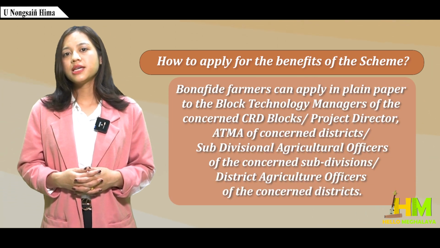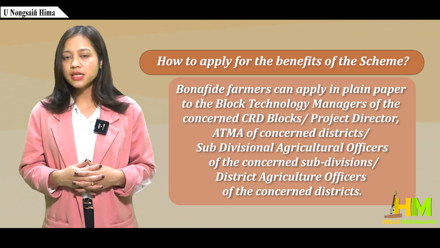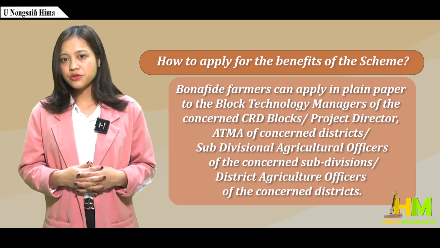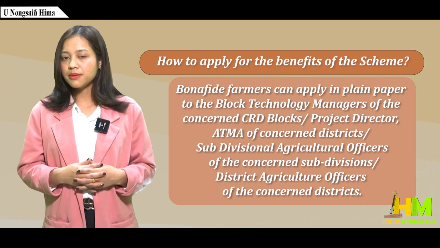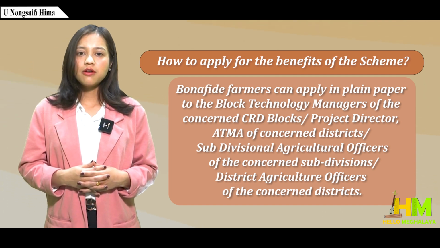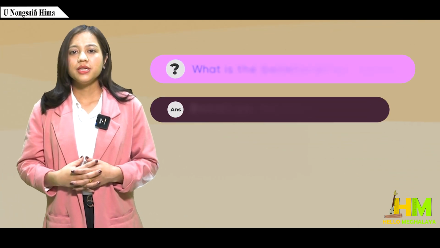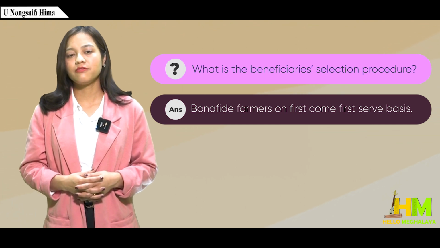How to apply for the benefits of the scheme? Bona fide farmers can apply in plain paper to the block technology managers of the concerned C&RD blocks, project director, ATMA of concerned districts, subdivisional agricultural officer of the concerned subdivisions, district agriculture officers of the concerned districts. What is the beneficiary selection procedure? Bona fide farmers on a first-come, first-served basis.